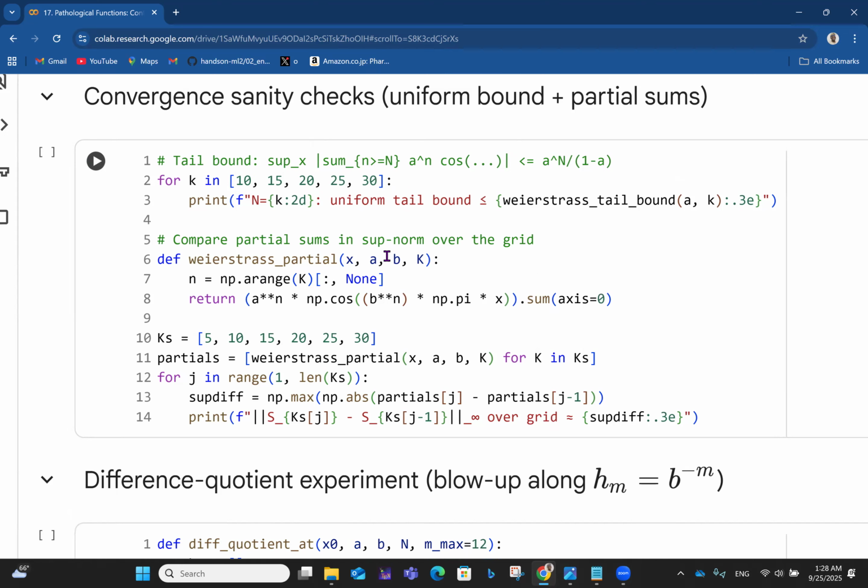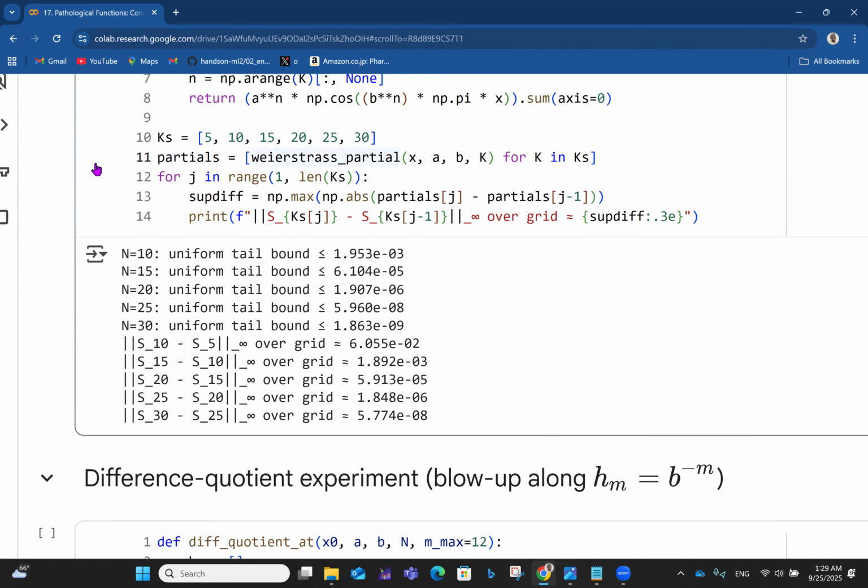Then we compare partial sums in sup norm over the grid. You define the Weierstrass partial sum, and you have this, with k as 5, 10, 15, 20, like that. So if you run this, you get the convergence sanity check.